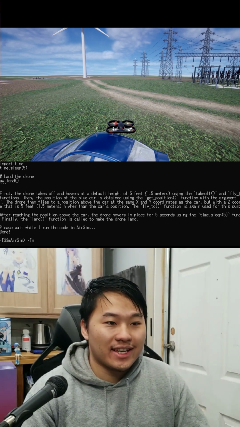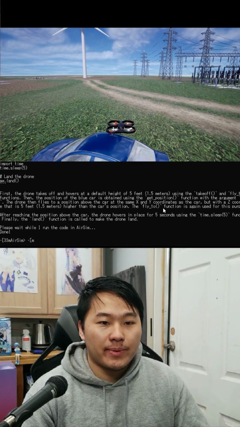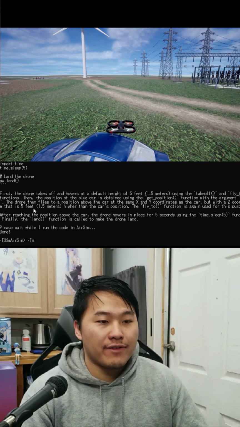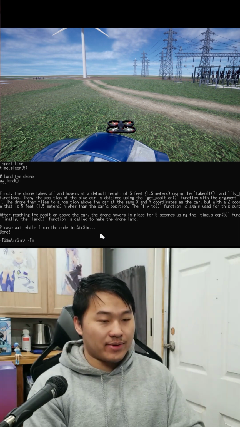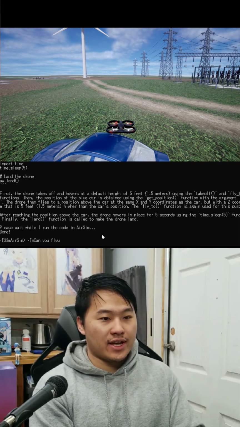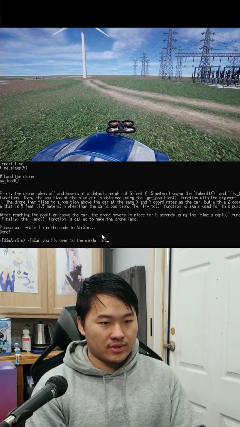Here's what it says that it did. This is going to be the explanation here. The drone flies to the position of the car, but with a Z coordinate of 5 feet above the car's position. And then the next thing I want to ask is, can you fly over to the windmills?